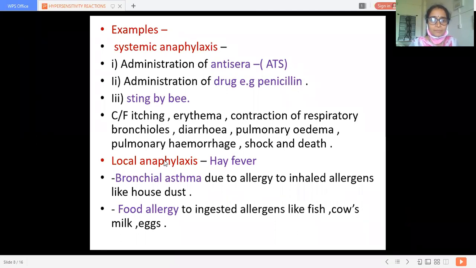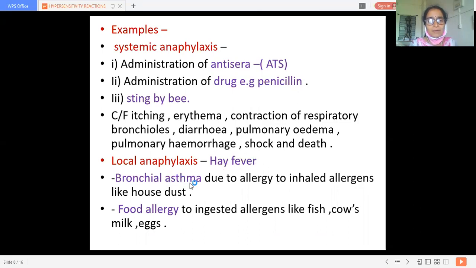Okay. Now local anaphylaxis, anaphylactic reactions like hay fever, that is rhinorrhea, coryza, conjunctivitis, lacrimal discharge from the eye and nose, then sneezing, irritation in the nose. So this, with fever, is called hay fever. Okay. So local anaphylactic reactions will show in hay fever.